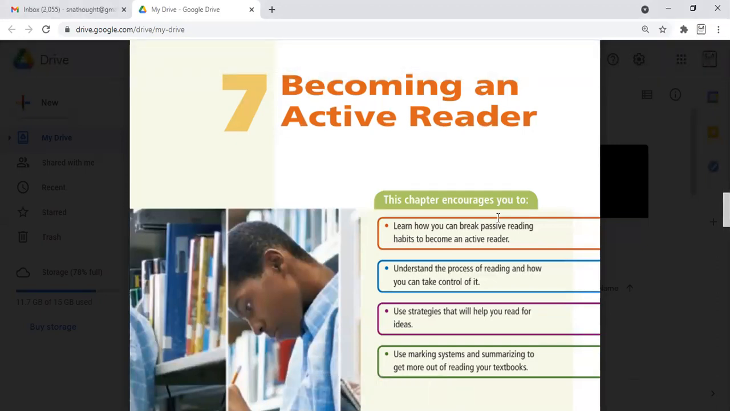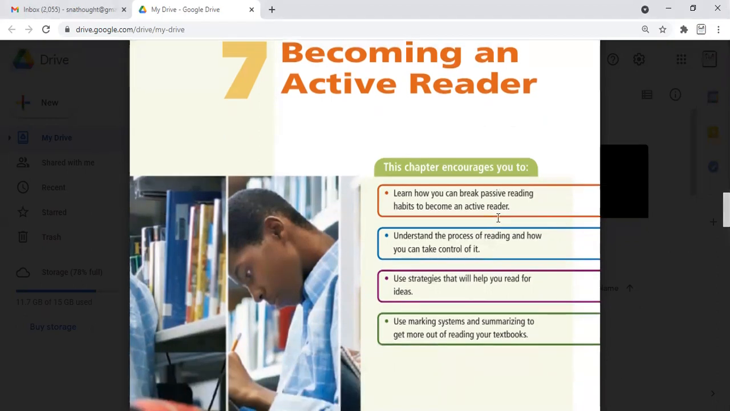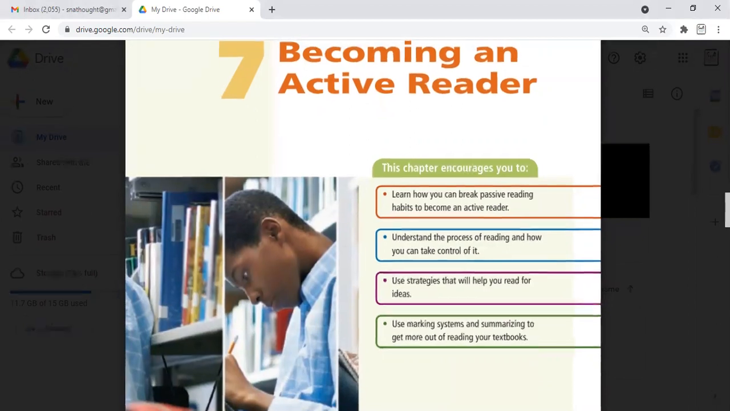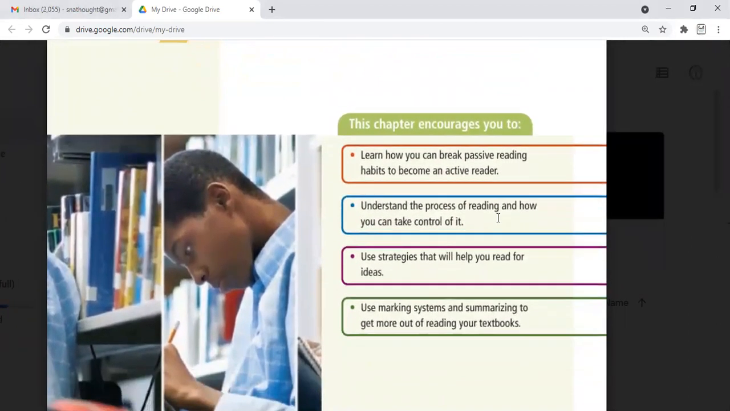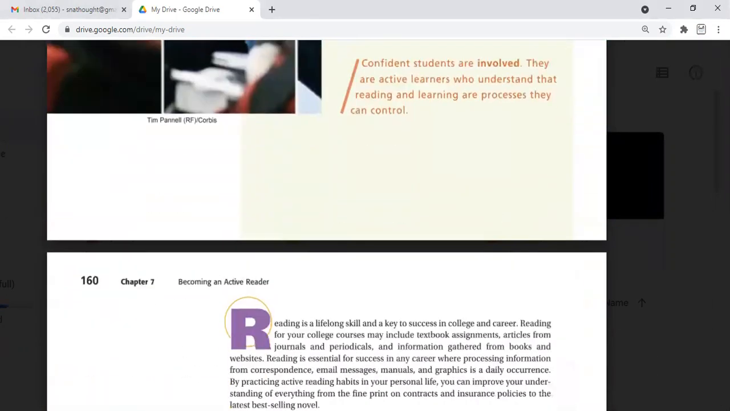Hello students, this is chapter number 7, Become an Active Reader. In this chapter, we have a learning objective: how to become an active reader, understand the process of reading, and how we can control and maintain concentration over the reading. And we are also discussing strategies for reading the book.